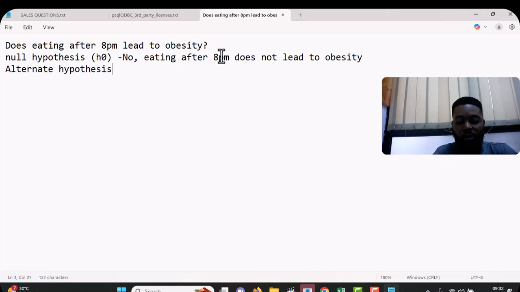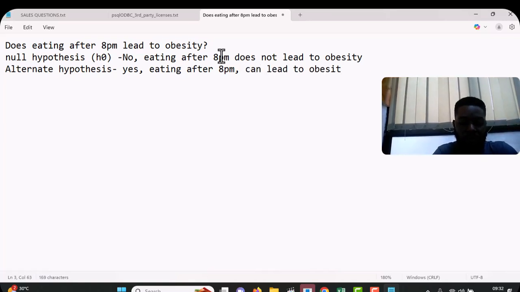Now, we have what we call the alternate hypothesis. It is always in agreement with our theory or what we want to check. Here it is, does eating after 8 p.m. lead to obesity? Now, the alternate is always in agreement. It says yes, eating after 8 p.m. can lead to obesity. Now, the very first thing we do is to get our data, carry out the experiment, and then check if